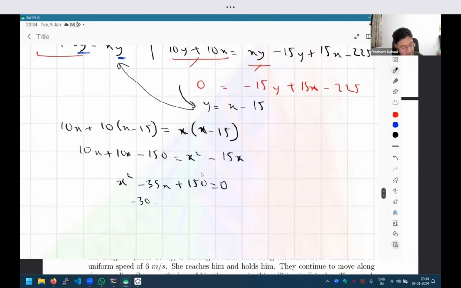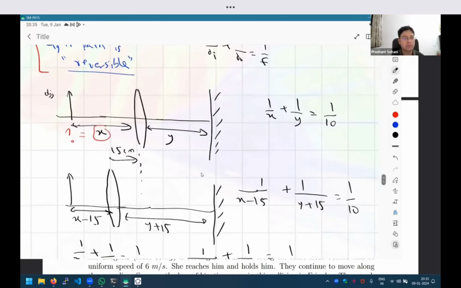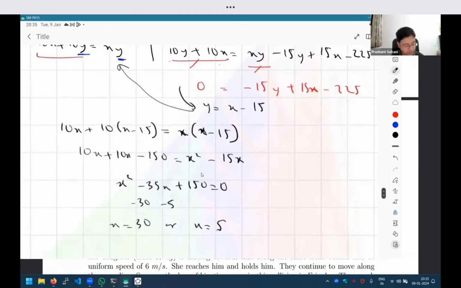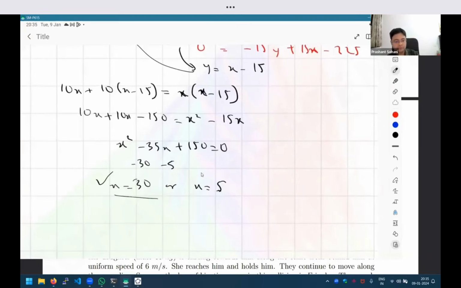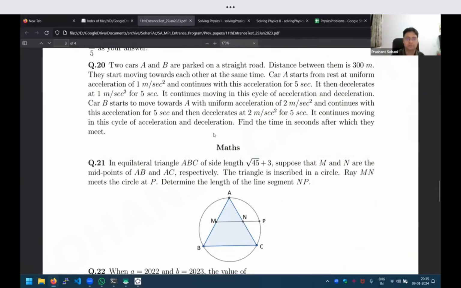And so I can see the roots as minus 30 and minus 5. So x is either 30 or x is equal to 5. Right? And so now out of these two roots, which root should I pick? Whether 30 or 5. So if you wait, 30, right? Because why should I pick 30? Because after that I'm going to move the lens closer by 15 centimeters. So if my starting distance is only 5, then the lens will go to the left of the object, which will not be valid. So therefore the answer has to be the larger one. So x is 30. So 30 centimeters, is that the right answer? Question 17. Yes, 30.